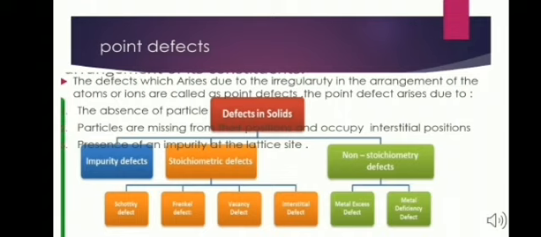The second type of defect is the stoichiometric defect. In this, the stoichiometry remains unchanged. In other words, the number of cations and anions of the compound remains the same as represented in the chemical formula.